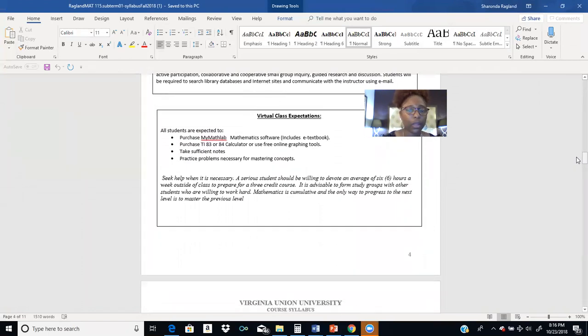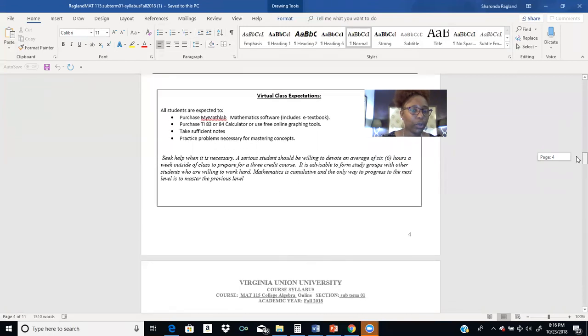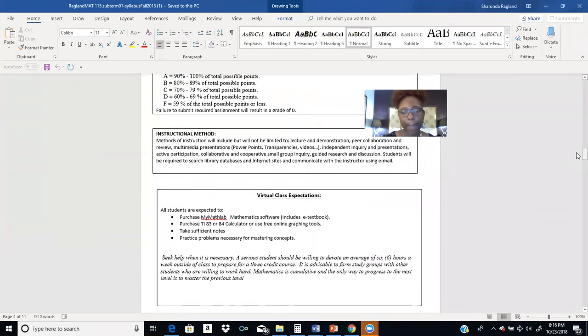All right, so you're expected to purchase the My Math Lab. It's a math program. It includes your ebook. Now, you can talk with the financial aid to see if the code is included in your tuition. If it is, then you just go over to the bookstore and provide your ID for the access code. All right. If not, then you'll have to purchase it. You can purchase it from the bookstore, or you can purchase it from the actual site itself.